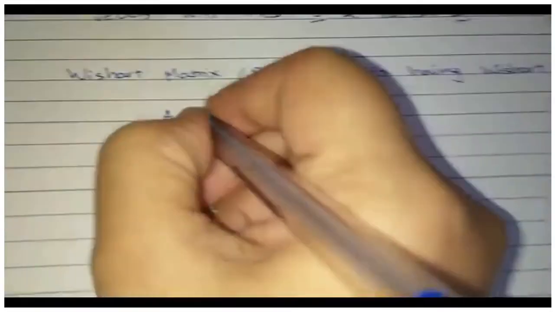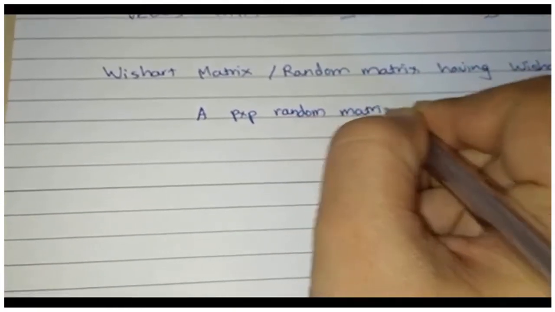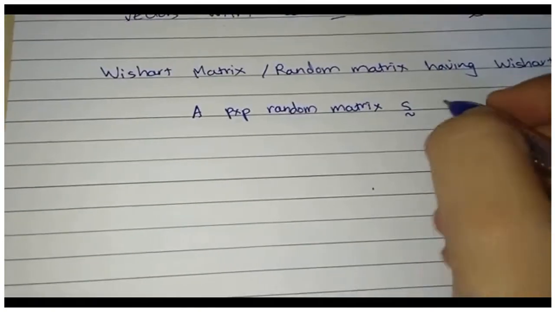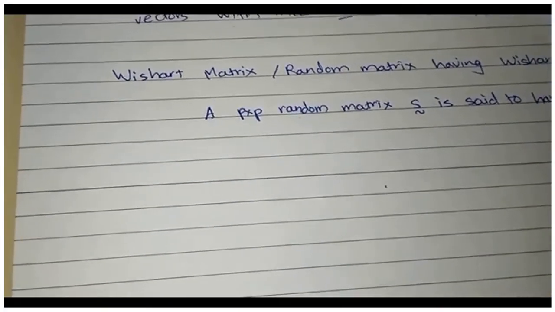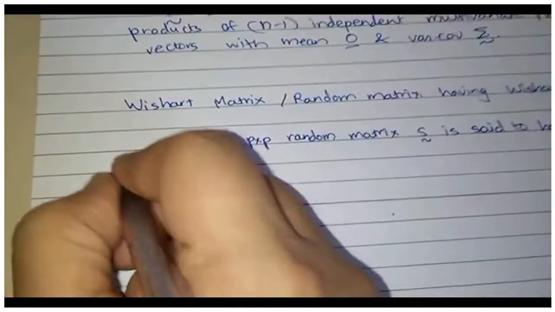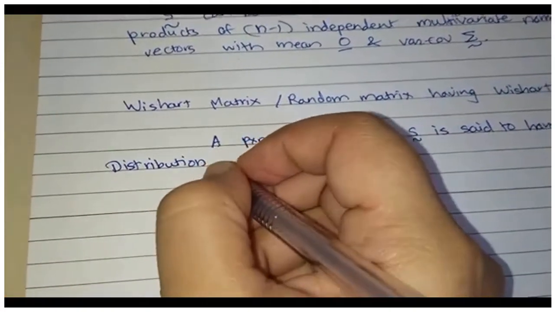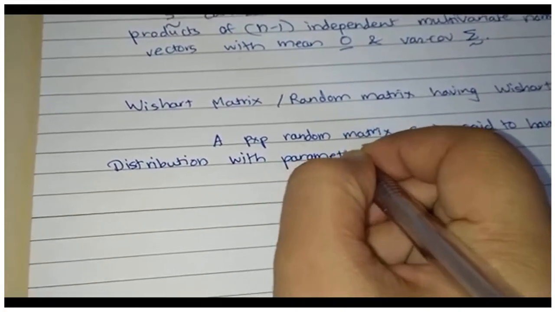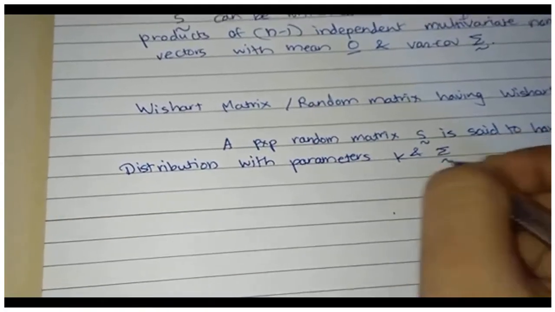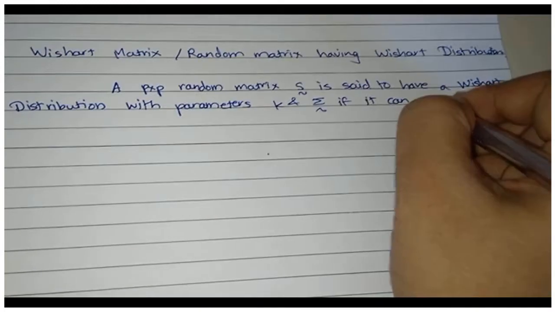A P cross P random matrix S is said to have a Wishart distribution with parameters k and sigma, where k is a scalar and sigma is a matrix, if it can be written as